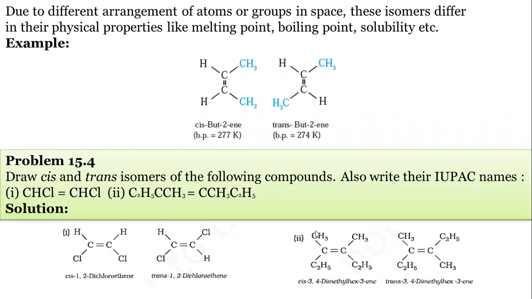And in this example, both the CH3s are on one side of this double bond, and both the C2H5 groups are on the other side of the double bond. Means we have to identify the identical groups. Identical groups on the same side, it is cis. And if the identical groups are on the opposite side, like this diagonal, this is called trans. So such type of problems can be asked for the examination.